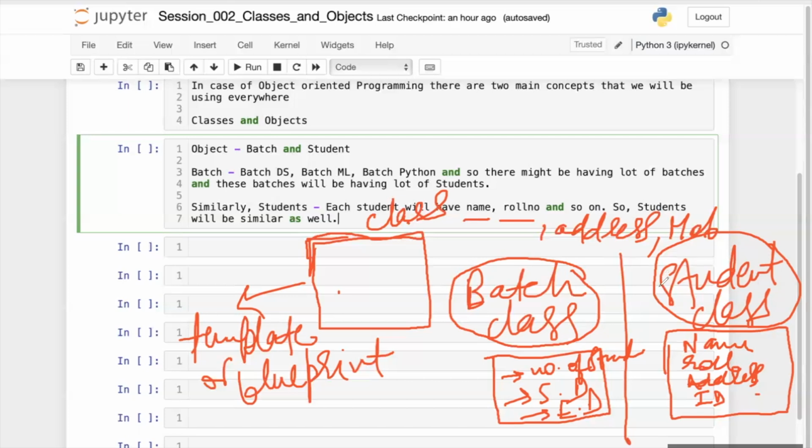Whatever is similar in every student, I am putting inside a student class. So basically, a class is a template or blueprint. What it means is, let's say I am creating a batch class here.